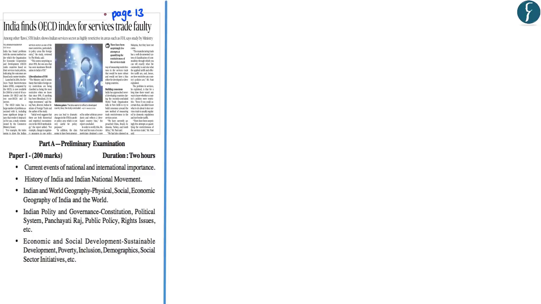Now the next article appears on page number 13. The title of the article is India finds the OECD index for the services trade faulty. This article shall be important mainly from the perspective of prelims under the subsection current events of national importance as well as the Indian economy. Now this particular article highlights that India has raised certain concerns with respect to the Services Trade Restrictiveness Index which is published by the OECD. Hence, as part of this video analysis, let us first understand about this particular index and then understand about the concerns raised by India with respect to this particular index.